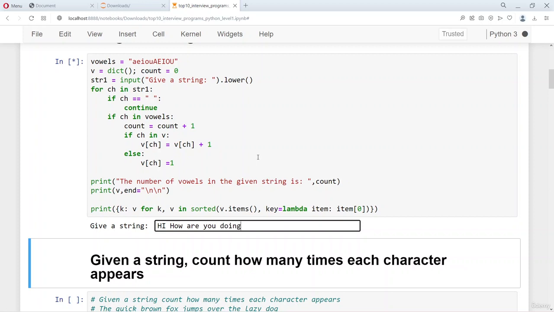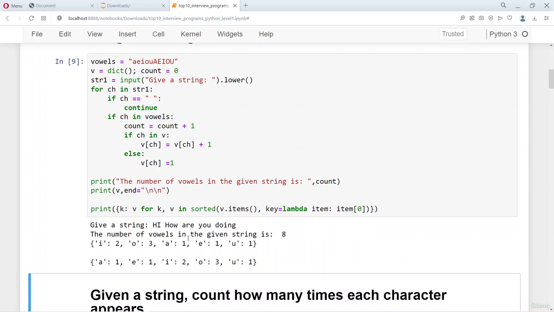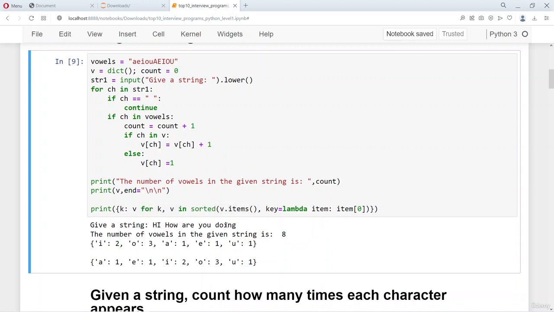In case we are able to give a mix of both the capital and the small letters, you can see this I is in caps and this I is in lowercase letters, but you can see that it has considered everything as a lowercase letter, and it has said I is 2, right? And you are able to see that.